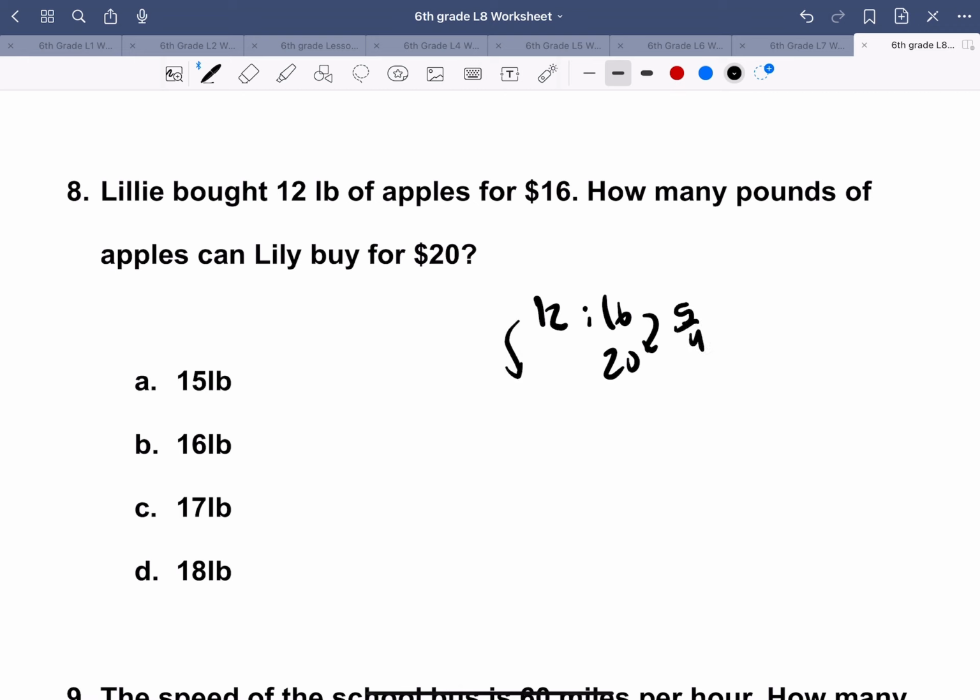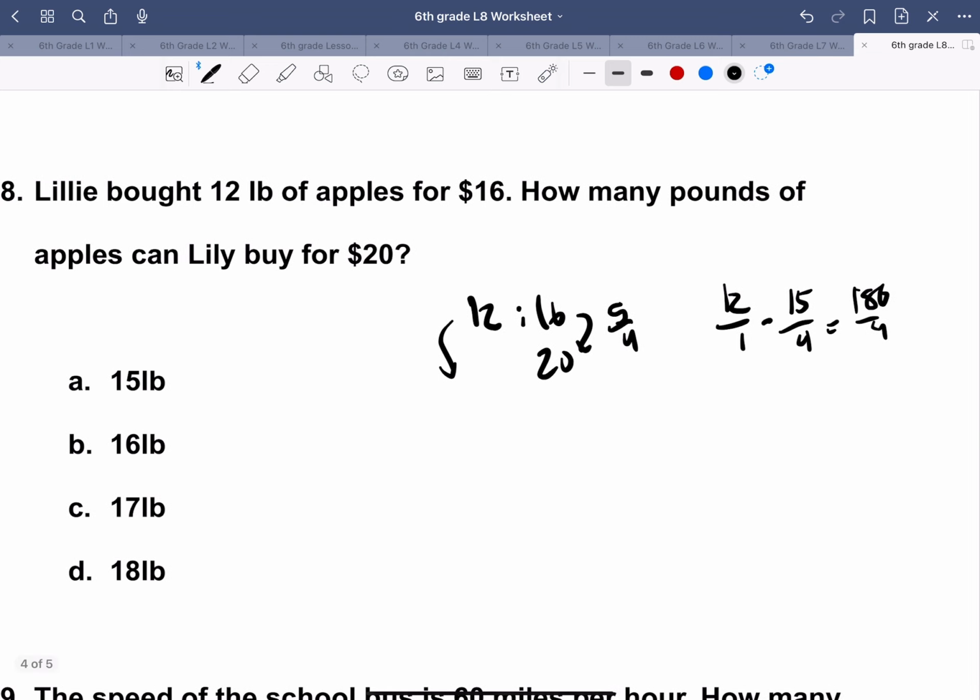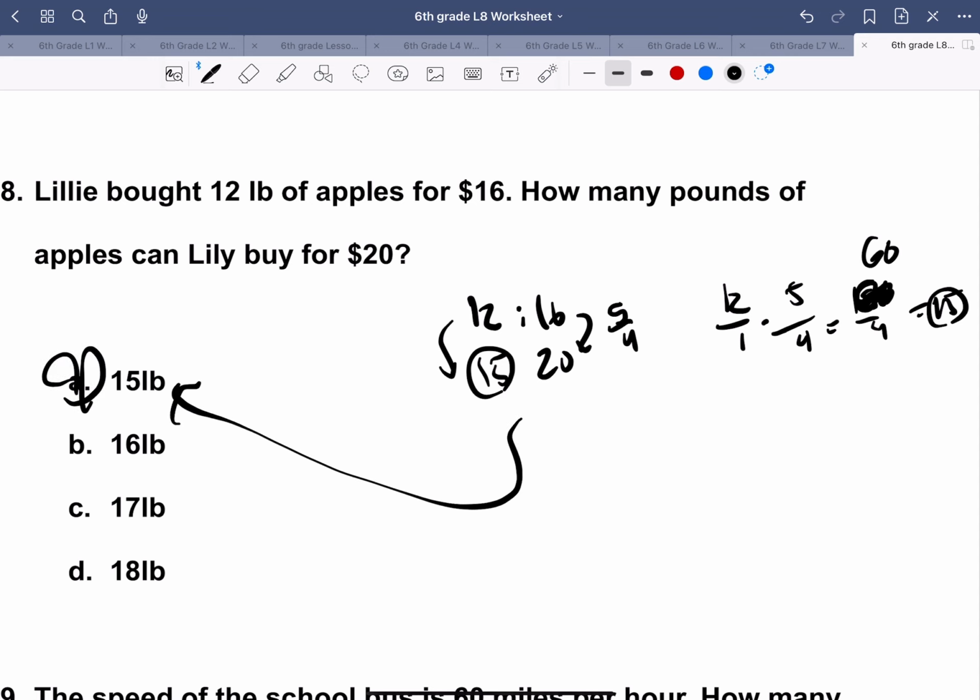So also multiply 5 over 4 on here, which will get us... Oh, I think I did this wrong. Oh, I multiplied by 15 over 4. Not 5 over 4. So you get 60, which is 15. And that is A. So here we go.